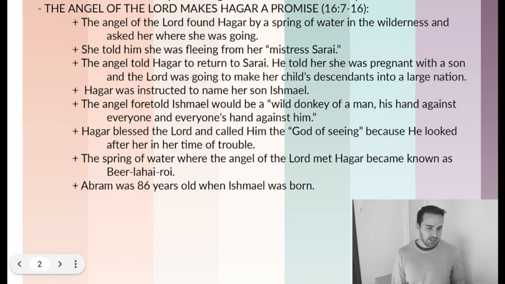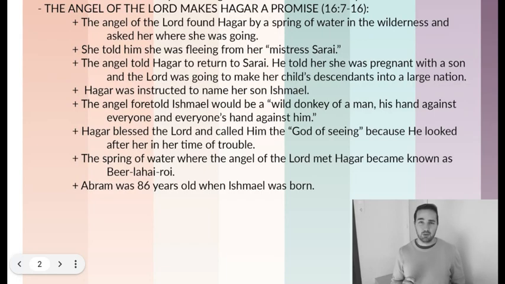In our second section, verses 7 through 16, the angel of the Lord makes Hagar a promise. So after Hagar ran away, she was in the wilderness, and the angel of the Lord found her by a spring of water and asked her where she was going. And she said, well, I'm running away from Sarai, my mistress. And the angel told her to go back to Sarai, go back to Abram's house, and he promised her that she was going to have a son, and that God was going to make that son and his descendants into a large nation, and God was going to bless him.